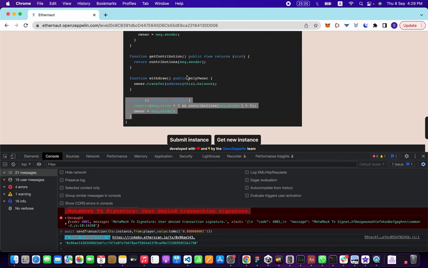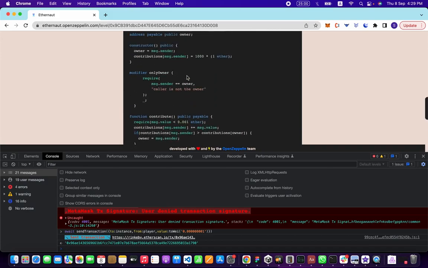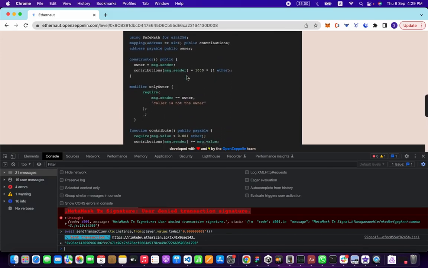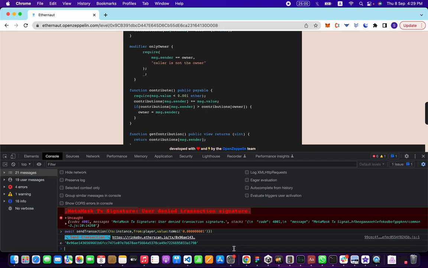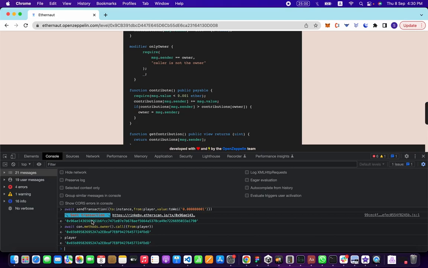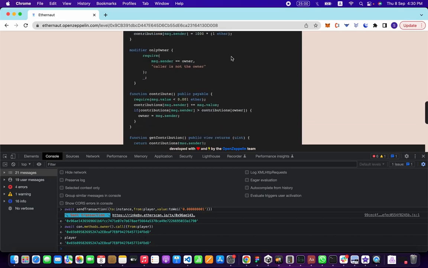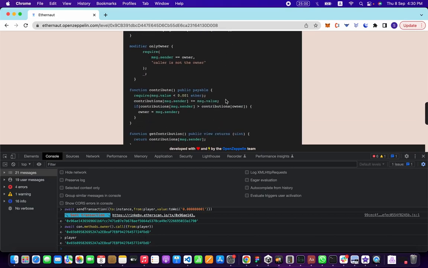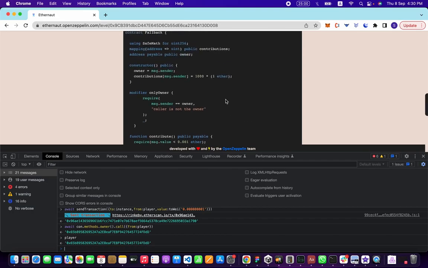Now we want to check if we're the owner or not. Fingers crossed. Owner. Okay, this is not the same as before, so let's check. This is our address. We've gotten the ownership, we've successfully hacked this smart contract.